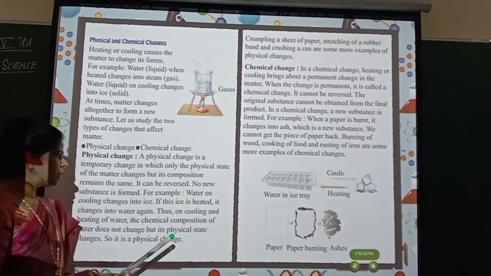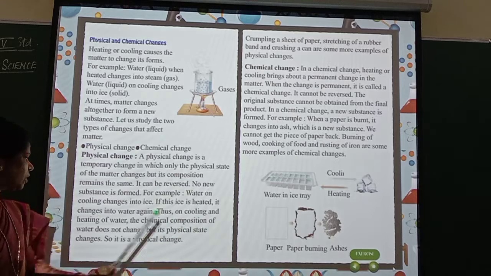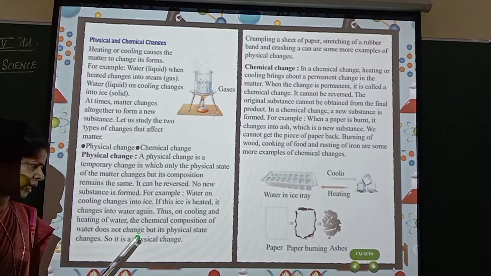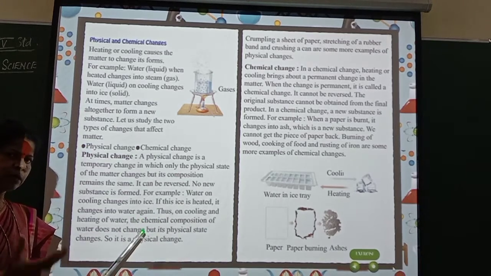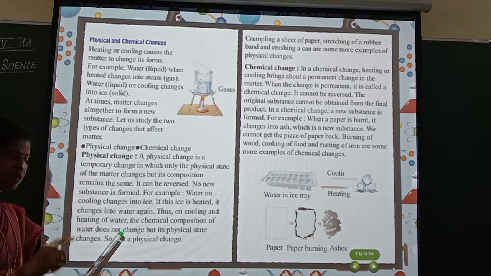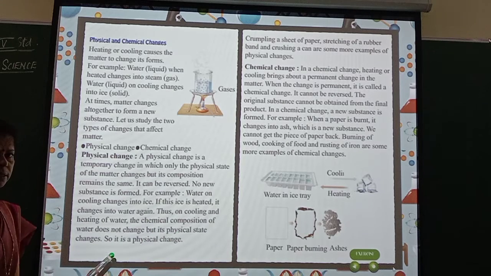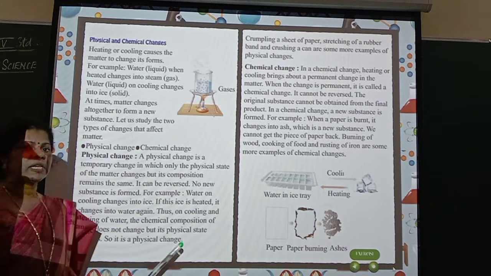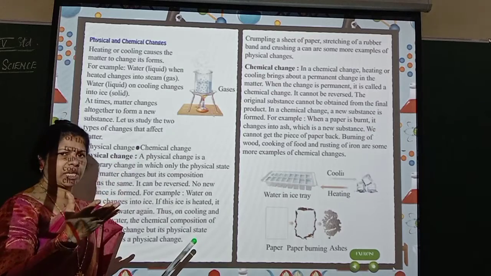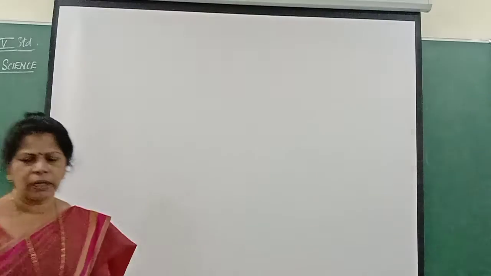Did you understand? So, on cooling and heating of water, the chemical composition of water does not change. Our chemical composition is the composition of hydrogen and oxygen. That will not change, but its physical state changes. So, it is a physical change. The appearance will change. Clear now? Have you understood? Okay. Now, we will continue.